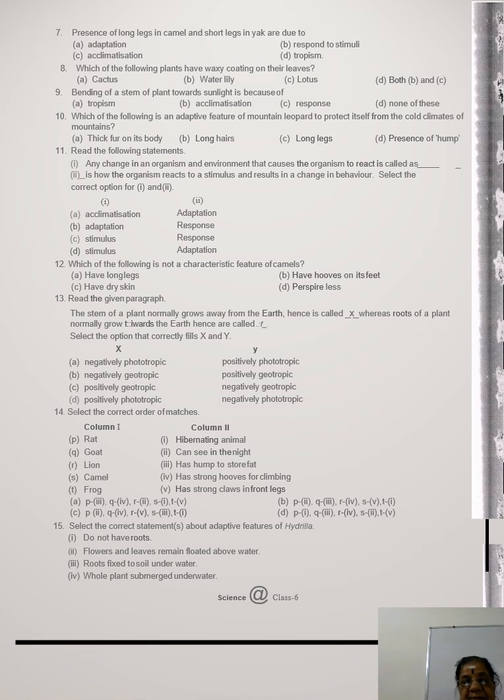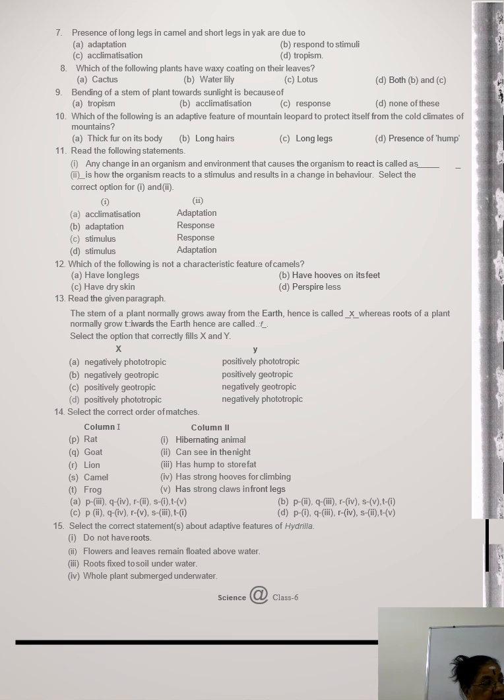I hope you understand. The next one: which of the following is not a characteristic? Have long legs, correct. Hoof in its feet, correct. Dry skin, correct. Perspire less.